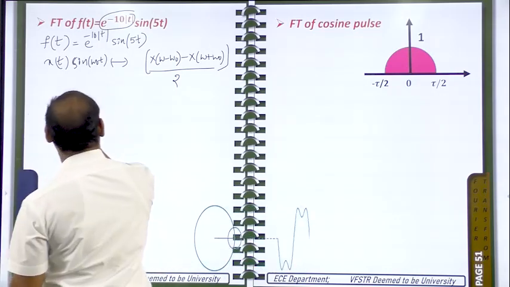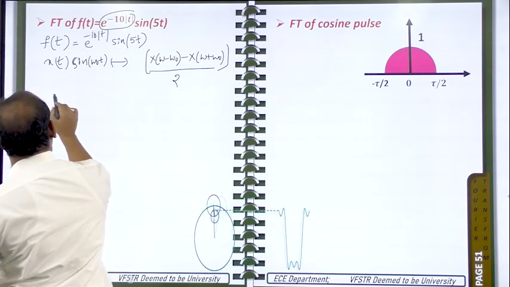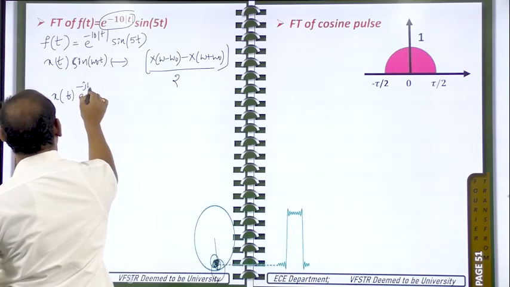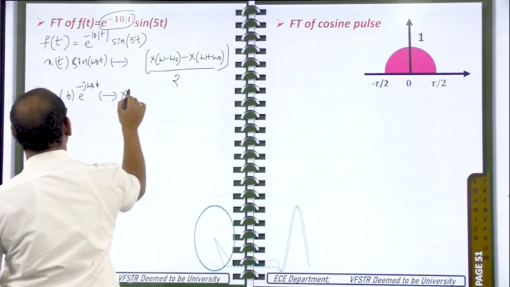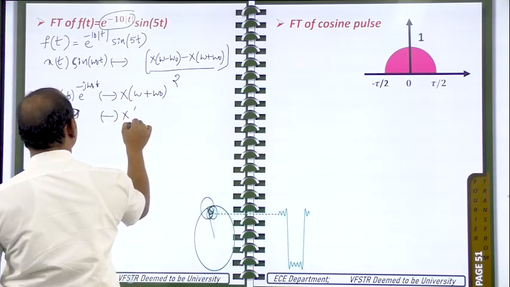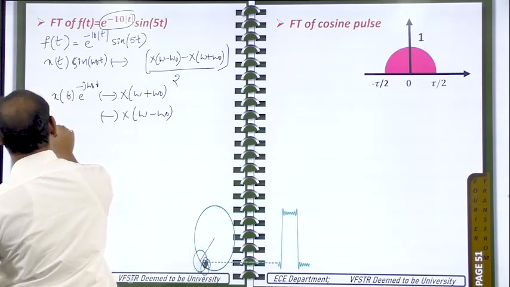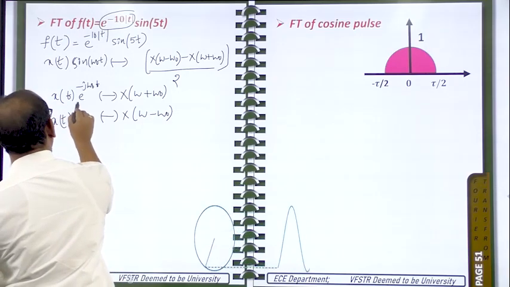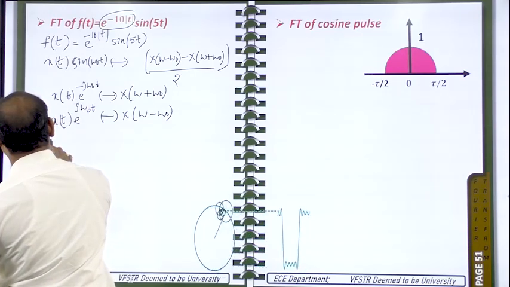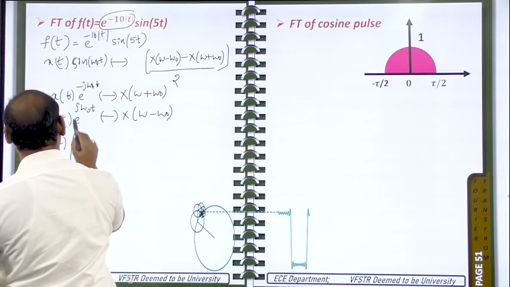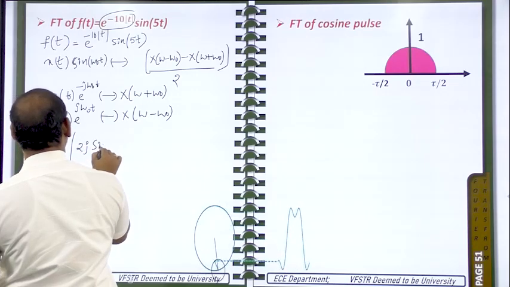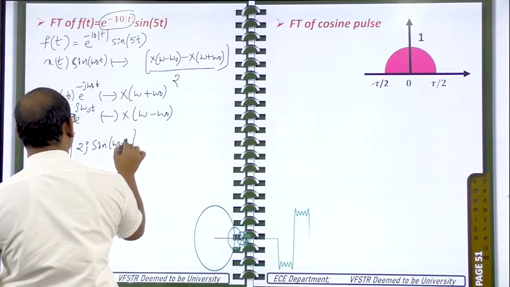Generally, x of t into e power minus j omega naught t has the Fourier transform capital X of omega plus omega naught, and capital X of omega minus omega naught corresponds to x of t into e power plus j omega naught t. So subtract these two, taking minus for the first one: x of t into e power j omega naught t minus e power minus j omega naught t, that will be 2j sine of omega naught t.